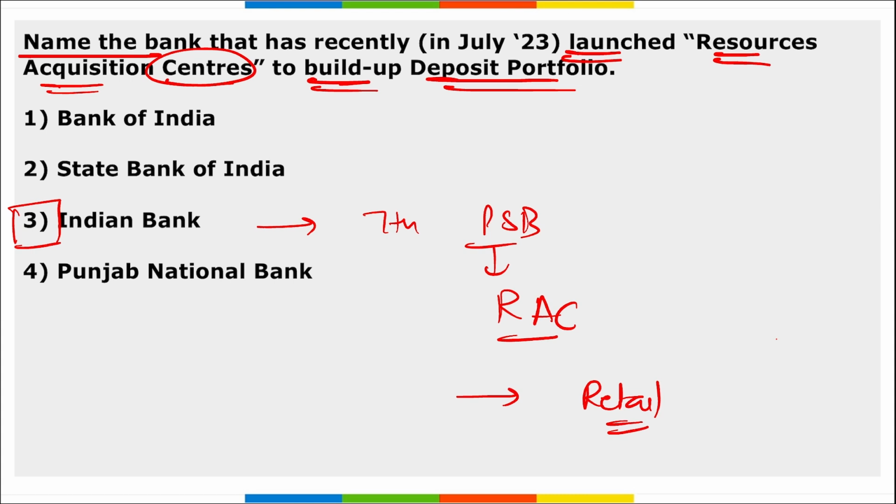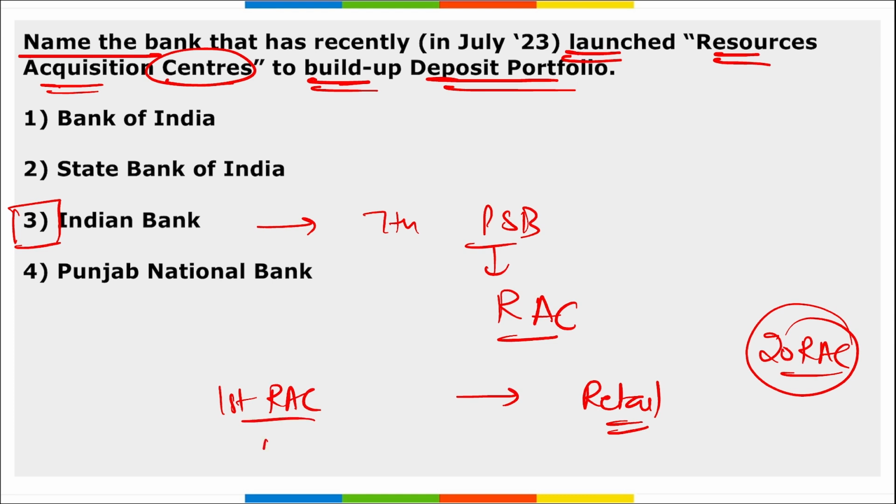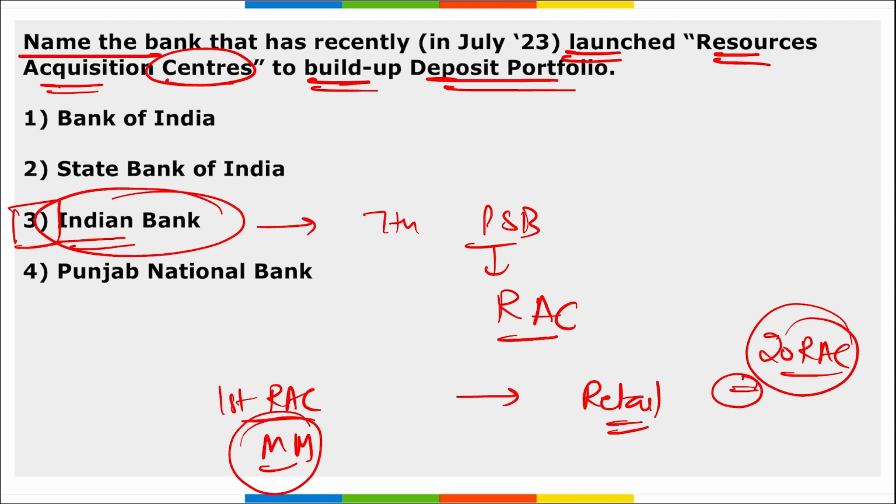The bank plans to establish 20 RACs, that is your resource acquisition centers, at ultra potential locations. The inauguration ceremony of the first RAC will be in Mumbai, Maharashtra. Correct? So these RACs are being built by Indian Bank, and the first will be inaugurated in Mumbai, Maharashtra, and it is to build up the deposit portfolio.